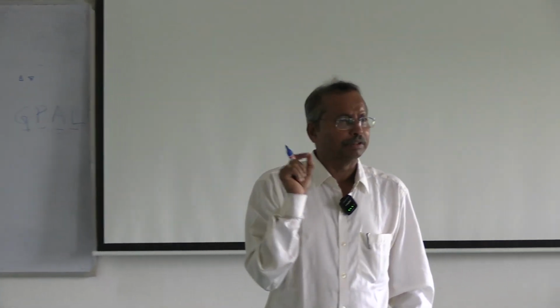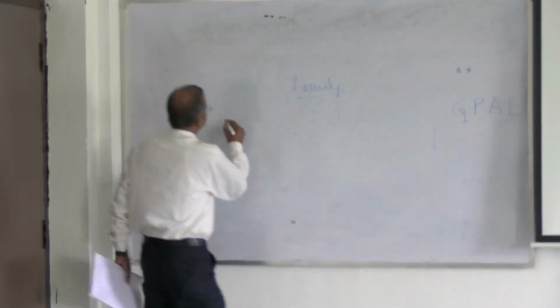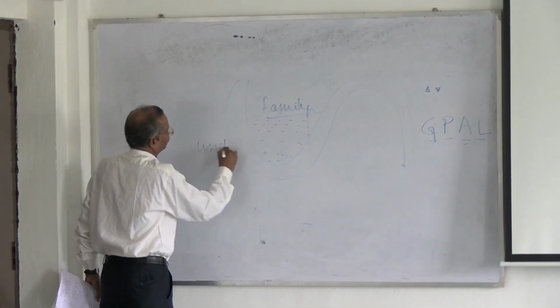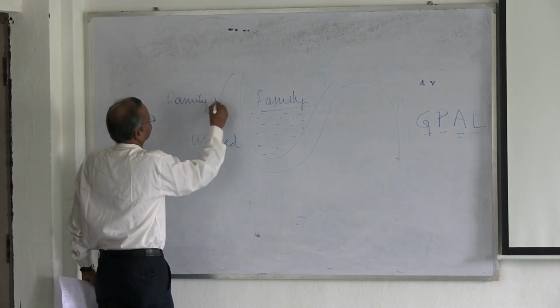Family consists of a group of people who live together. Next, the condition is how a family is formed. These members join together by ties of marriage.